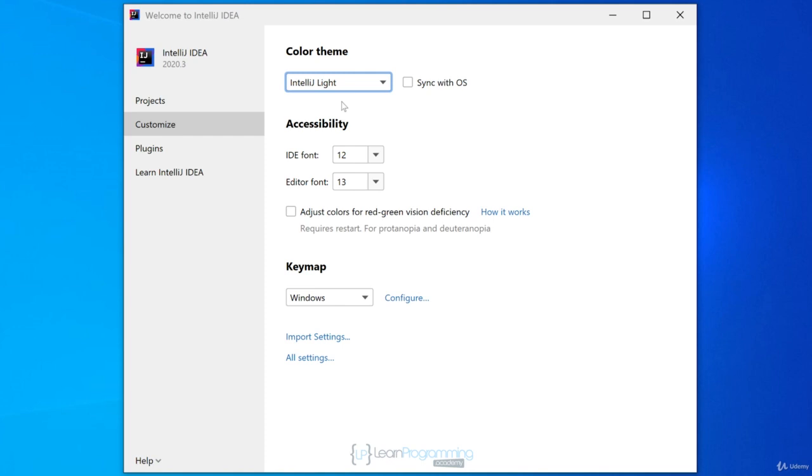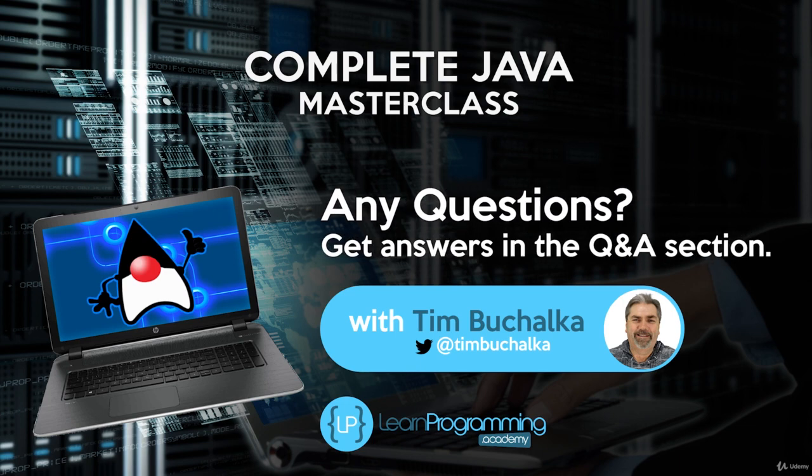Now skip over the videos for the other operating systems, so if you're using Windows you can now skip the videos for Mac or Linux, but make sure you do watch the last video in this section, the one called Configuring IntelliJ IDEA for Windows, Mac and Linux. This is where we'll set up IntelliJ to work with our chosen language, Java. Now the steps are the same for all three operating systems and I've covered them all in the same video. So it's very important that you don't skip that video. You must follow the steps in the Configuring IntelliJ IDEA for Windows, Mac and Linux video. So I'll see you in that video.